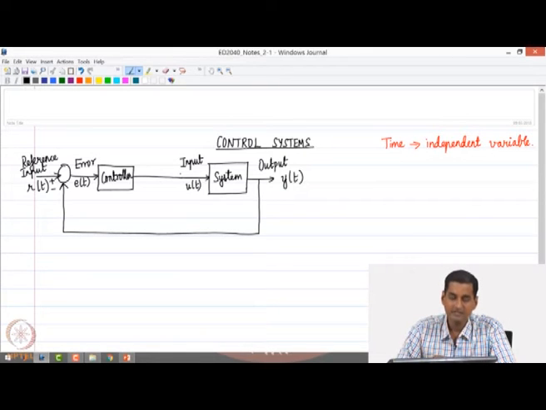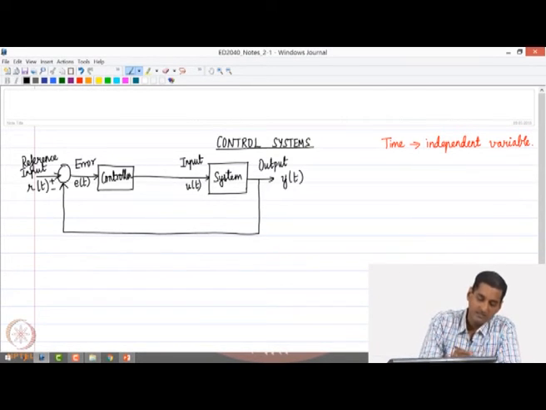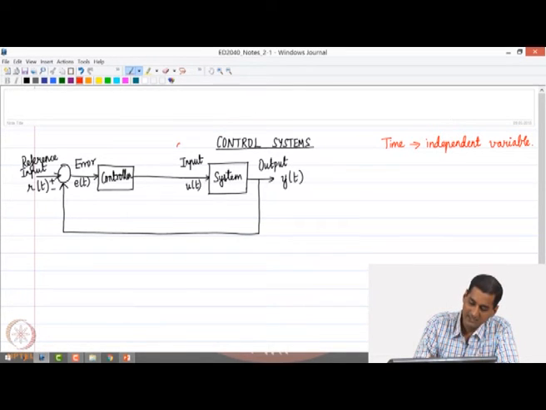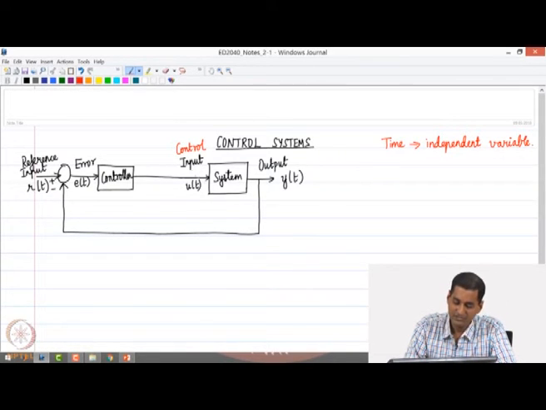So, in other words, the controller is the block that takes in the error between what is desired and what is actually obtained, and then calculates what should be the corresponding input that needs to be provided to the system. So, when the controller calculates the system input and provides it to the system, the function u of t is then called a control input.